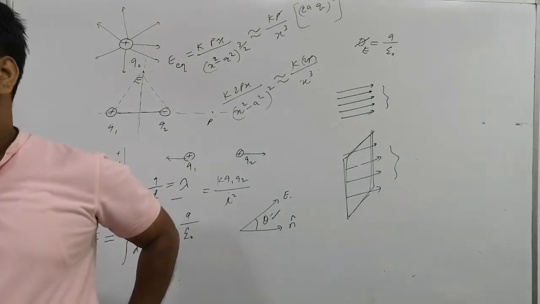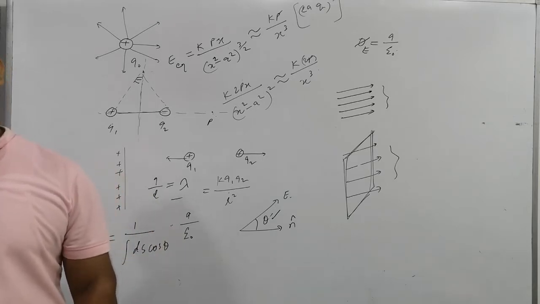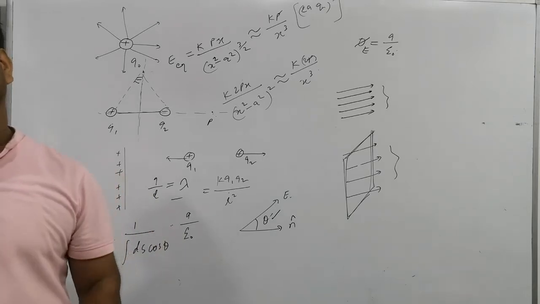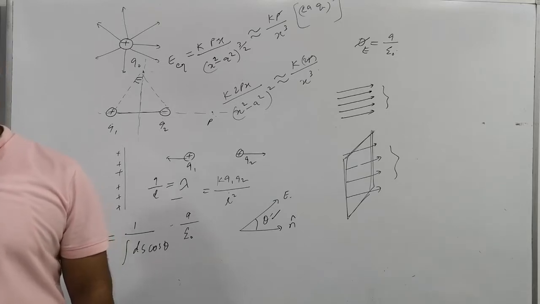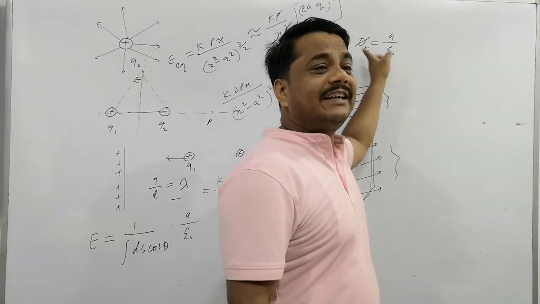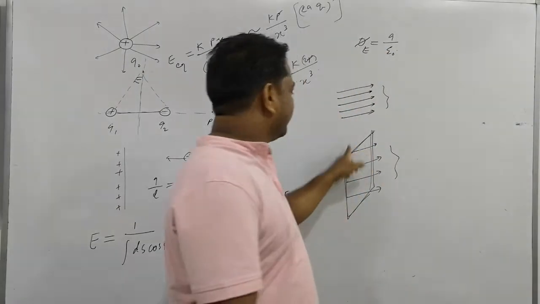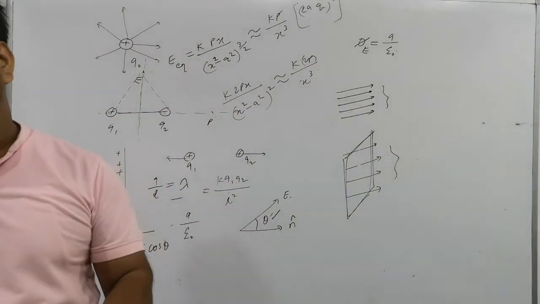Is that clear? So we can say flux is the total field lines coming out normally from the given surface area. This is called flux. Clear? So the Gauss law says the net flux linked with the surface, and this type of surface is said to be what surface? Please tell me. Gaussian surface. I explained this Gaussian surface.